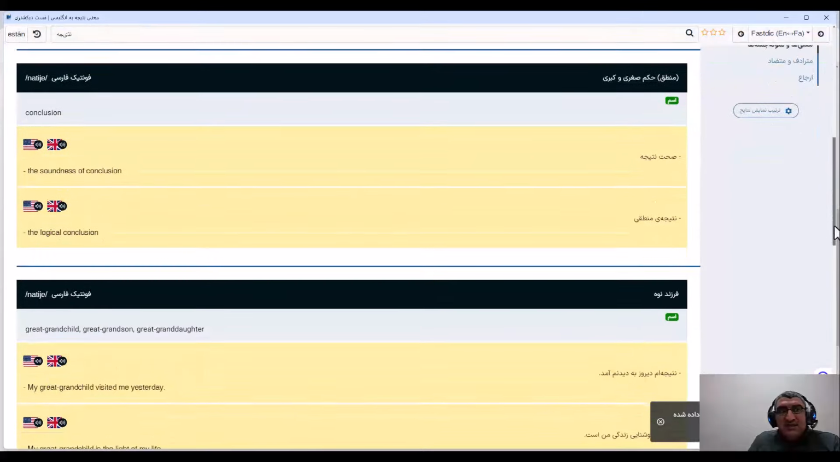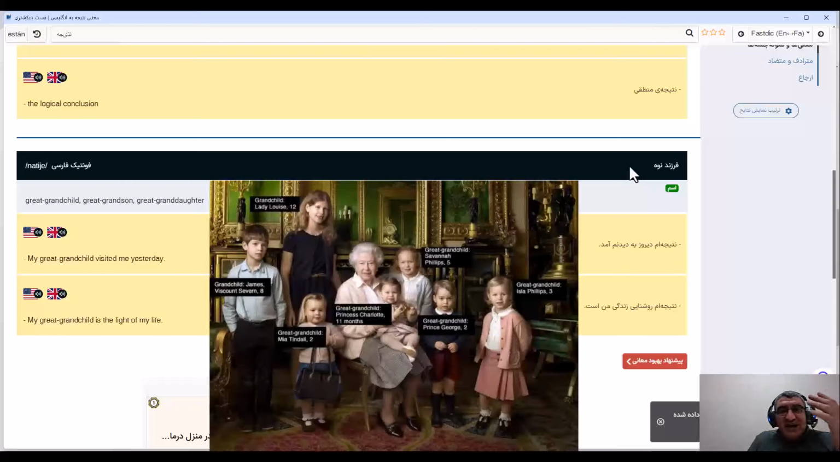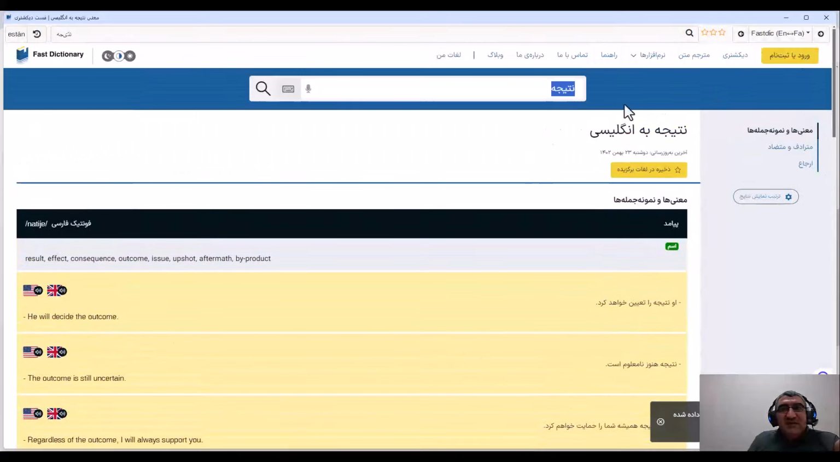and other definitions and the conclusion or another meaning, because we have natije for the great child. When your grandparents have children and their children have children and their children have the children, we can call them great children. So it gives me the meaning in Farsi, and I can even change to other dictionaries here.